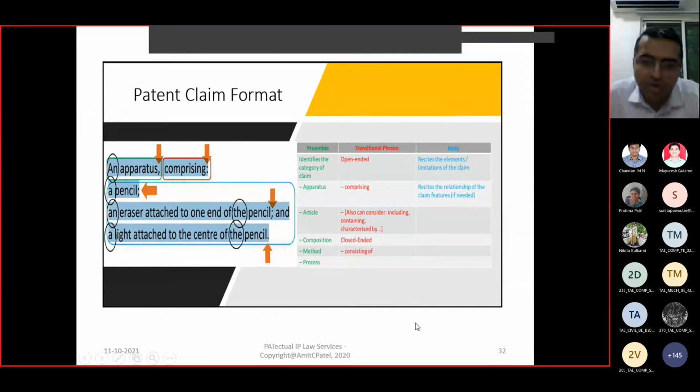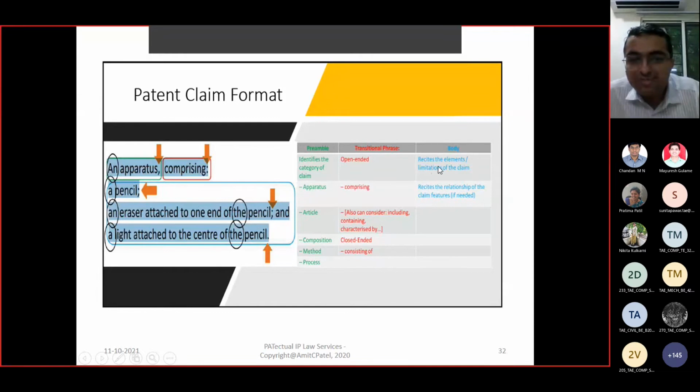Whereas close-ended, if you are using, like, an apparatus consisting, then you are saying that for whatever pencil I have developed, it will have only these parts. So that will narrow the scope of your claim. Okay. So this selection of the right word is very important, right?